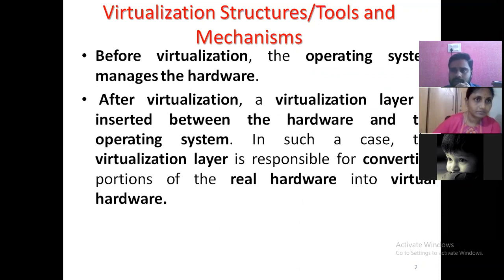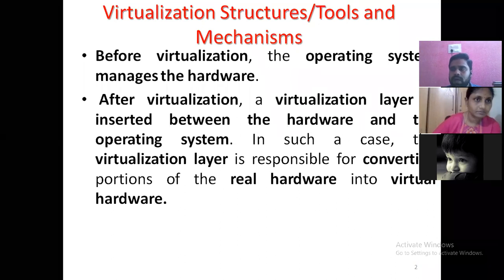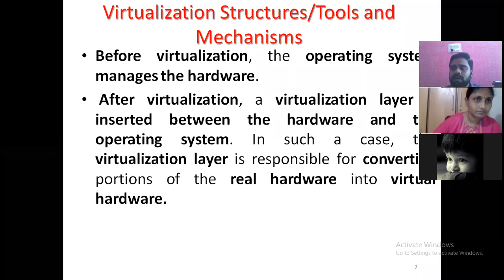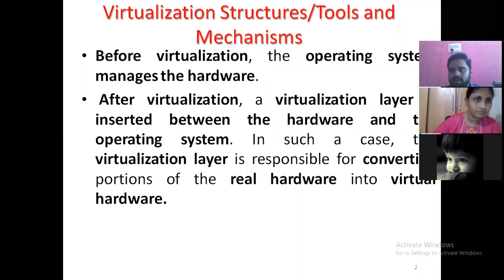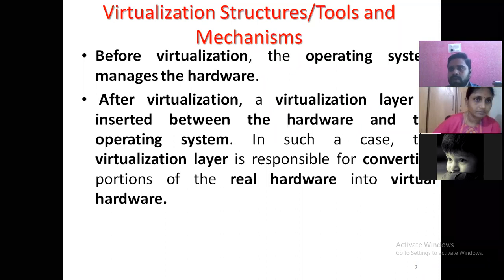By using this hypervisor, I am converting the physical hardware into logical hardware. On top of that, I am going to place multiple operating systems. With the help of this virtualization layer, I create logical, virtual hardware.